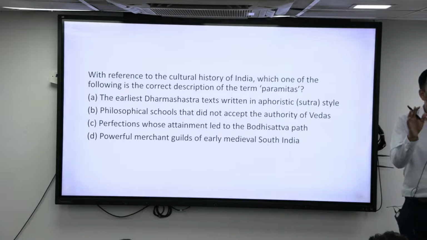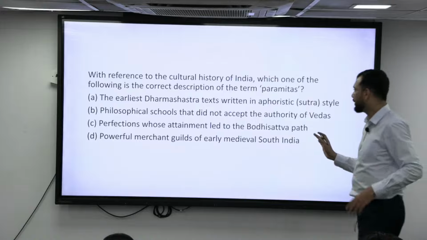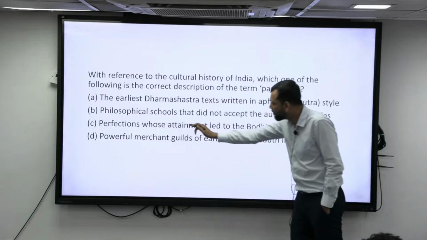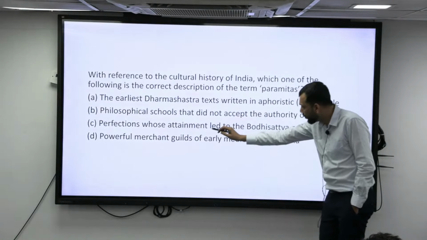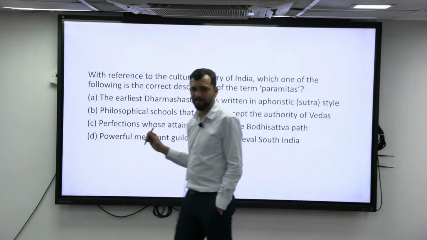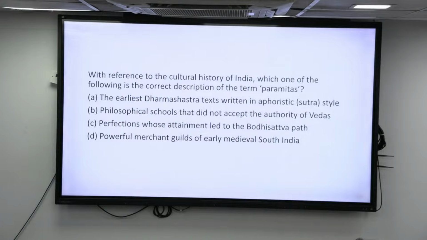All the schools that did not accept the authority of the Vedas, we call heterodox schools. There is nothing called Paramita there. We are talking about Buddhism here. The term is the perfections whose attainment led to the Bodhisattva path. That is called Paramita. Again, if you see, terminologies have been repeatedly asked. You have to prepare a list of important terminologies.